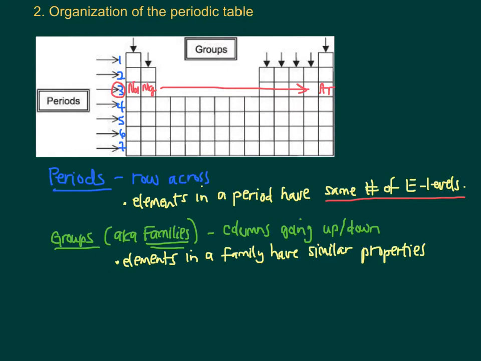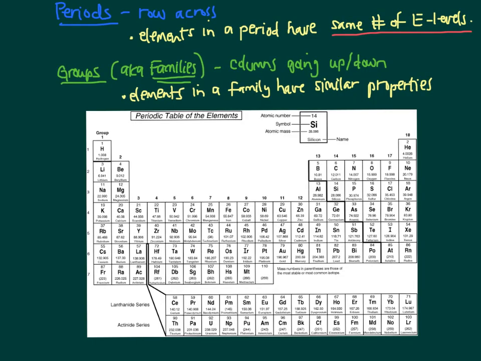And they go from 1 all the way to 18. Now, this periodic table, this picture that I'm showing you is abbreviated a little bit. It's missing some stuff in the middle. So I'm going to show you the real periodic table. All right, so here's the real periodic table, and you can see that it's numbered across the top, group number 1, 2, 3, all the way over to 18. So there's your group numbers.